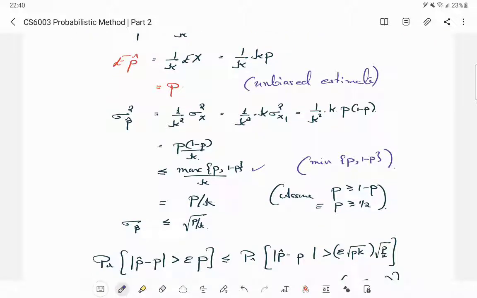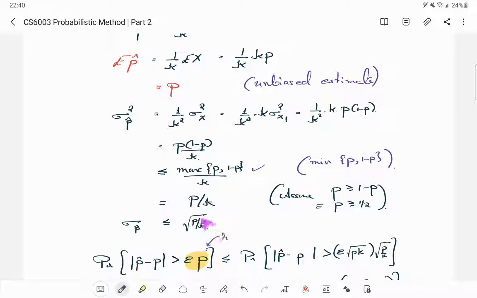Yeah, I think I see the reason. That is because this p appears here, okay? And here if you choose the smaller p, then this is a much stronger demand. In this case, this p would be at least half, so this is at least epsilon by 2.